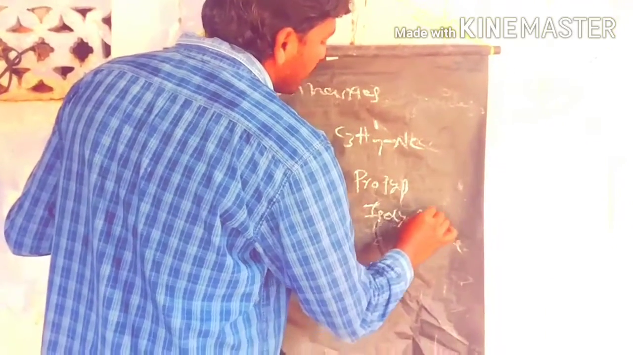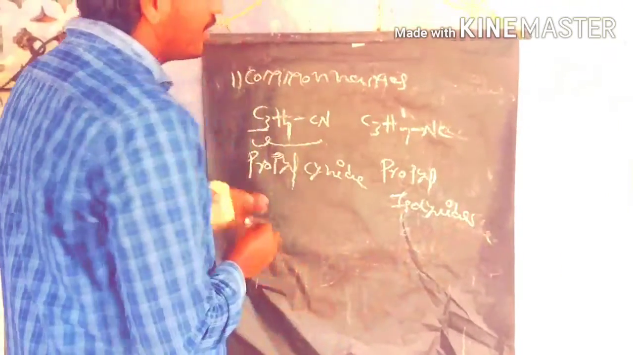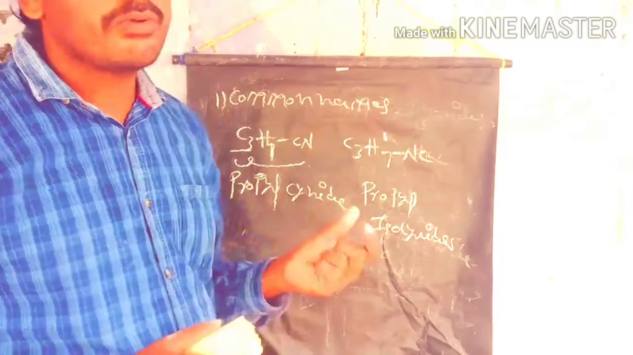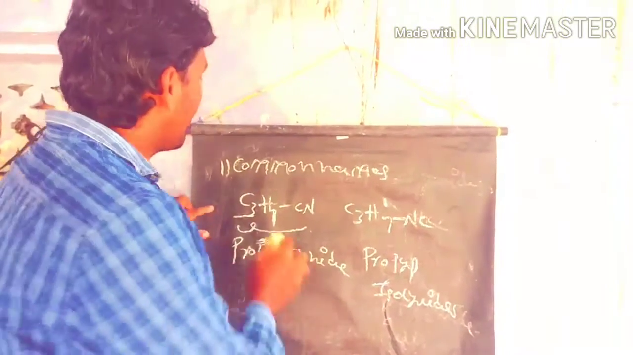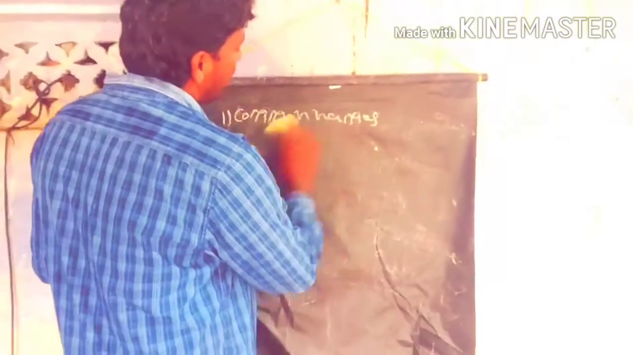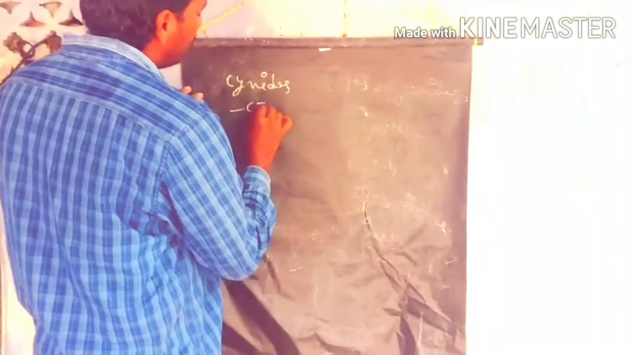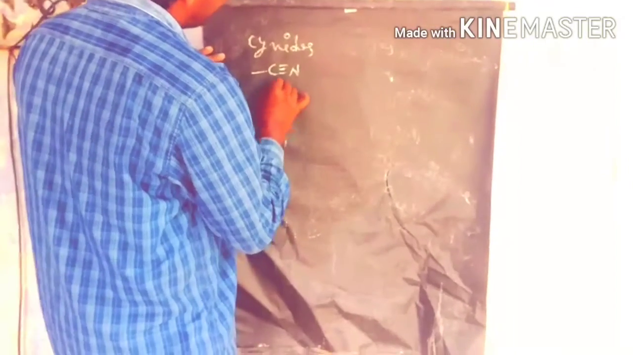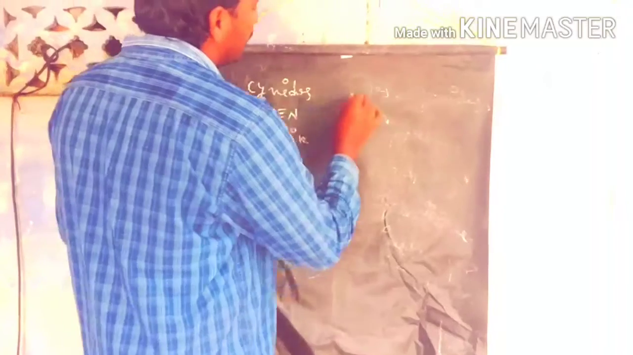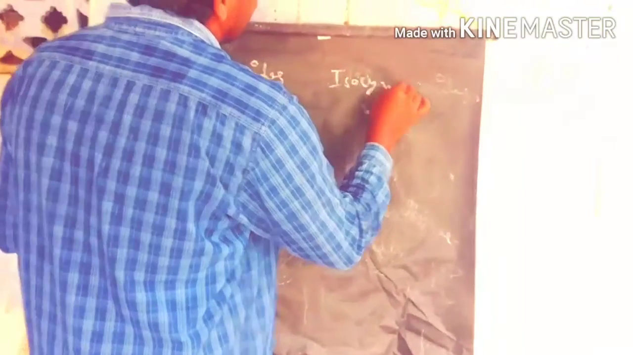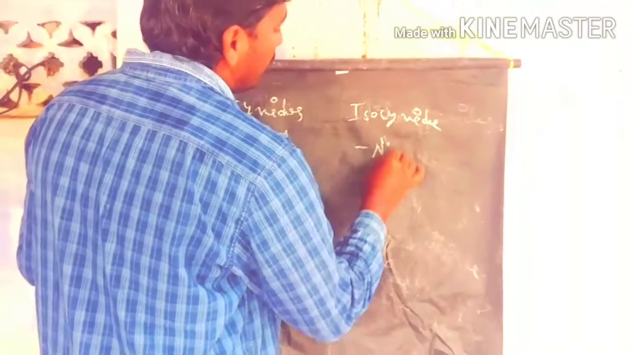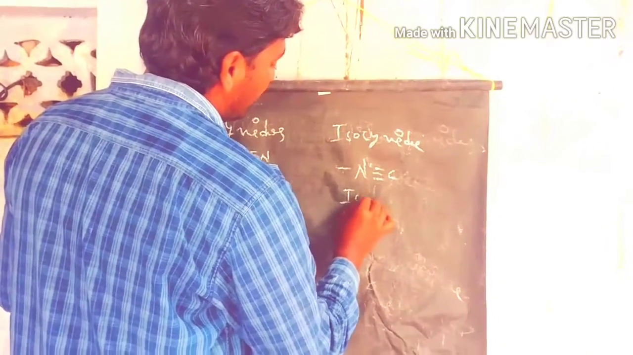So later we discuss the IUPAC nomenclature of the cyanides and isocyanates. In IUPAC nomenclature we call them nitriles and isonitriles, with the cyanides represented by the nitriles and the isocyanates called isonitriles. So let's see the IUPAC nomenclature of the cyanides and isocyanates. The cyanide group, we call it a nitrile. The isocyanate group, we call it an isonitrile.